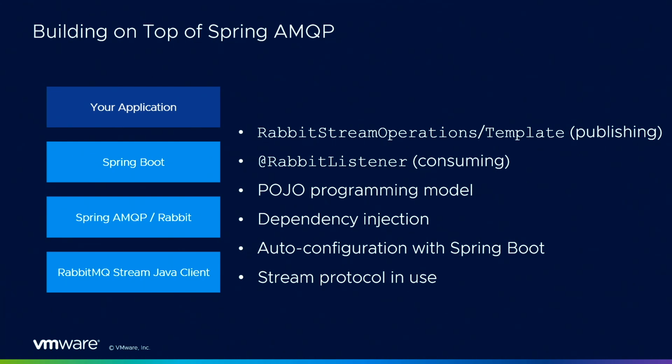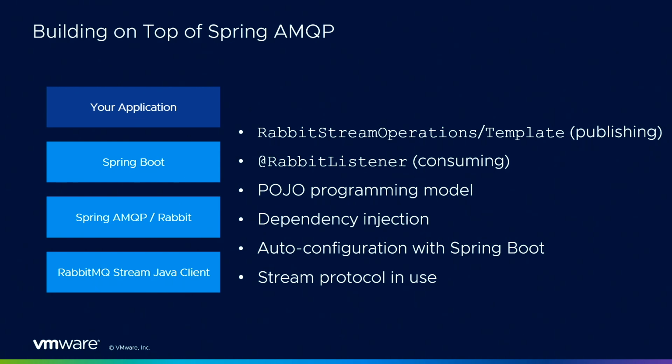With Spring AMQP, you don't have to use the message API and the producer API that we just saw. You can just use POJOs. You can make Spring AMQP wrap and unwrap the messages and extract, for example, the body as a string or even as a domain object using Spring's message converters.